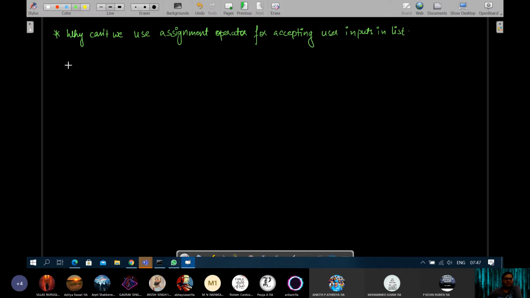That means the correct way we have seen is a is equals to empty, and then you can do a dot append. Every time you append one element, the one element is inserted in the list. Okay, let's say you are accepting one integer.